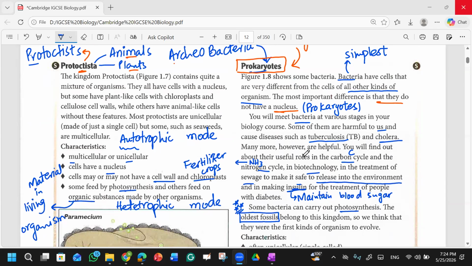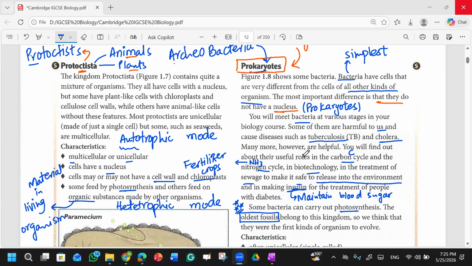Prokaryote and eukaryote. Prokaryote doesn't have a true nucleus, and eukaryote has a true nucleus. Yes. And are there any benefits of the Kingdom Prokaryota, or are there just disadvantages?